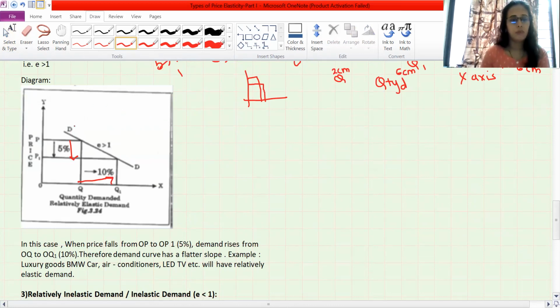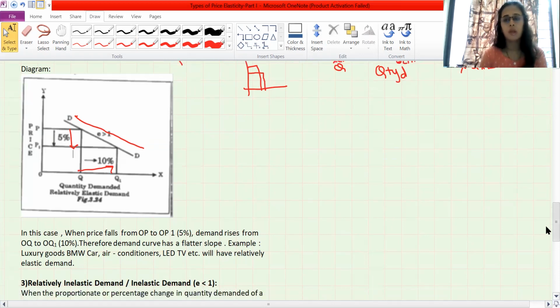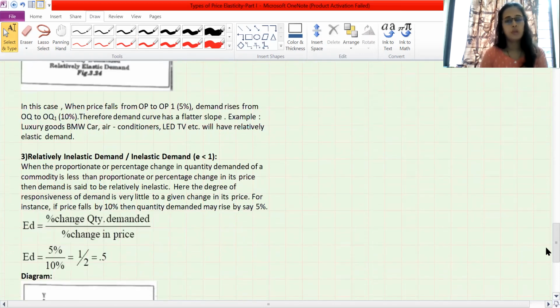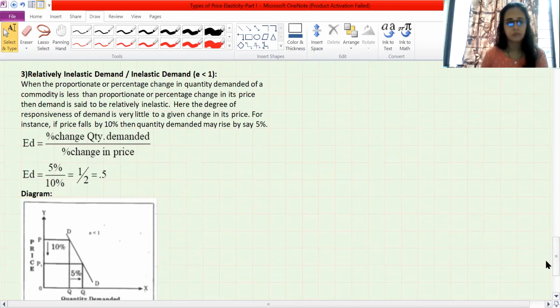You can see it's becoming flatter. So the demand curve is flatter in slope. Examples of such things are luxury goods like BMW cars, air conditioners, LED TVs, etc. Because we react to the price and accordingly we purchase. So it is called relatively elastic.